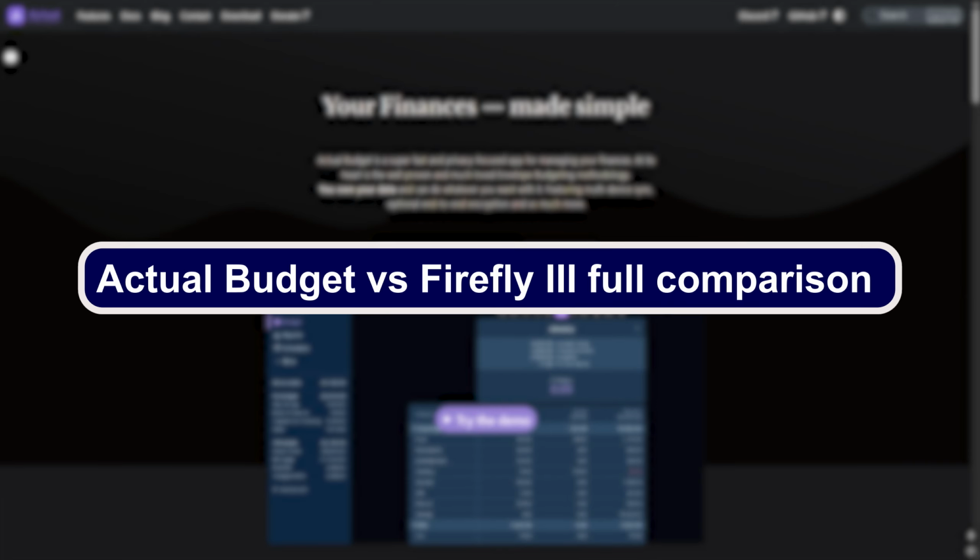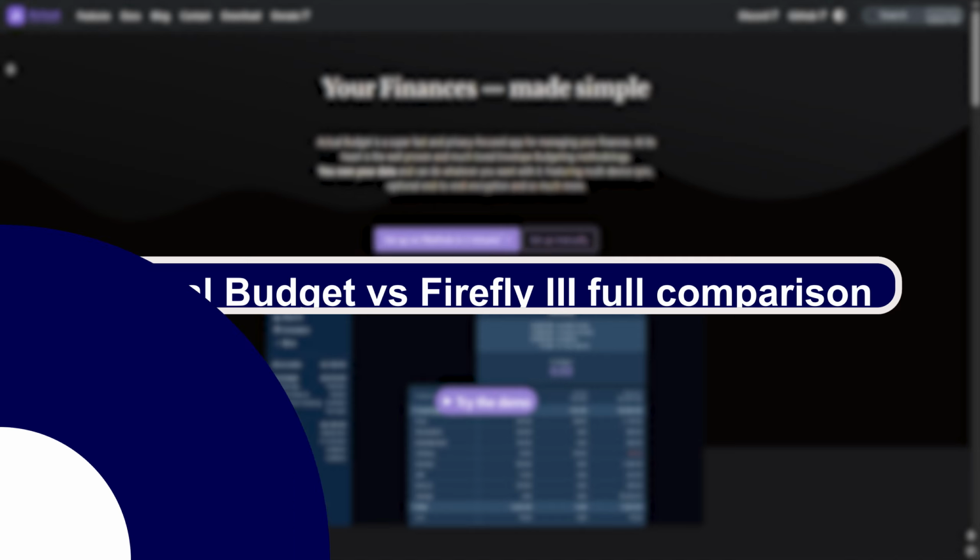Today, we are comparing Actual Budget versus Firefly 3, two of the most talked about budgeting tools in 2026. I break down the key differences so you can decide which one really fits your financial style. And for now, let's jump right in.